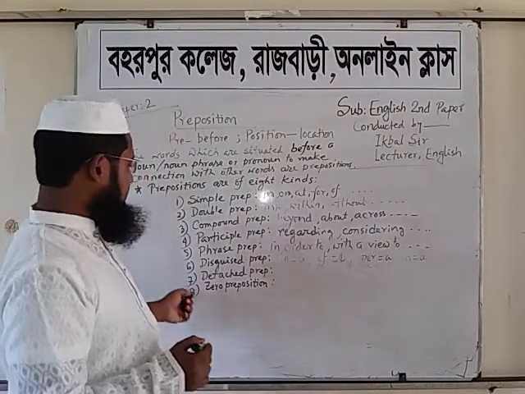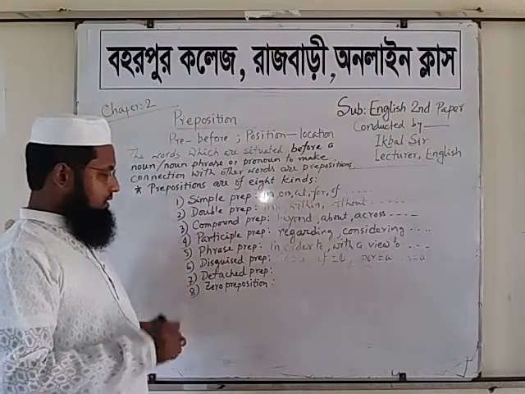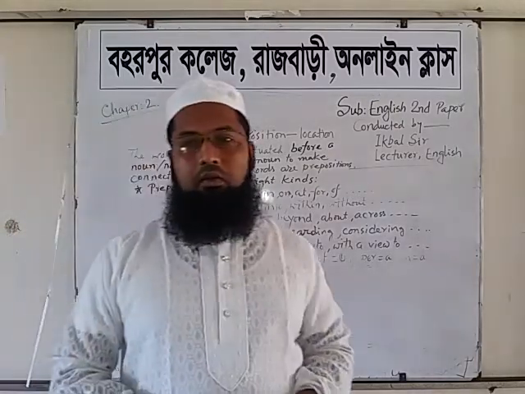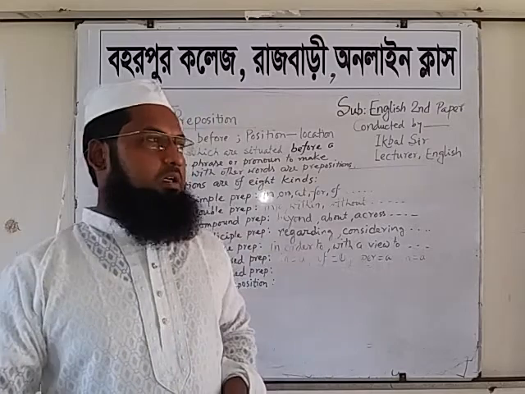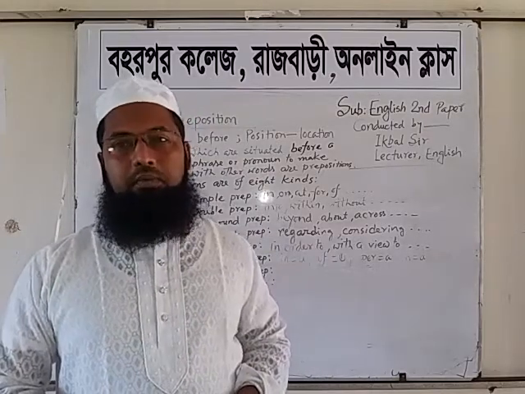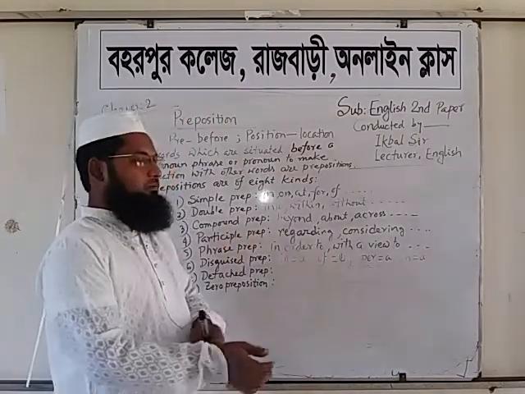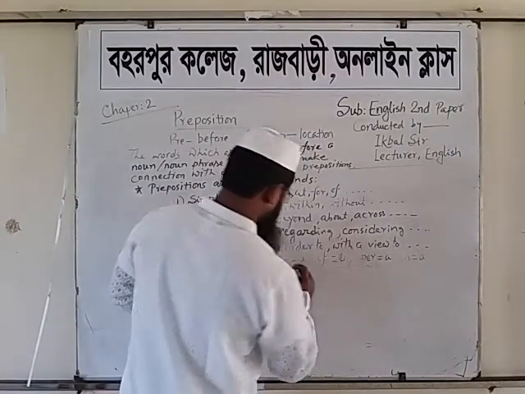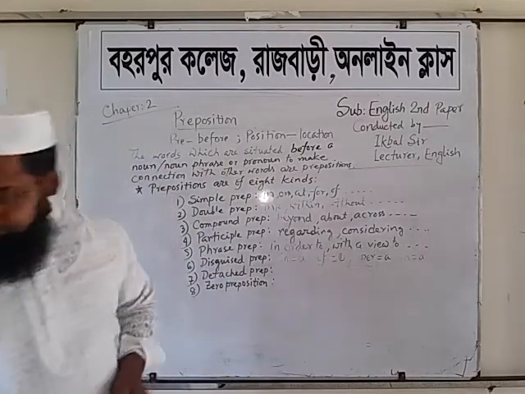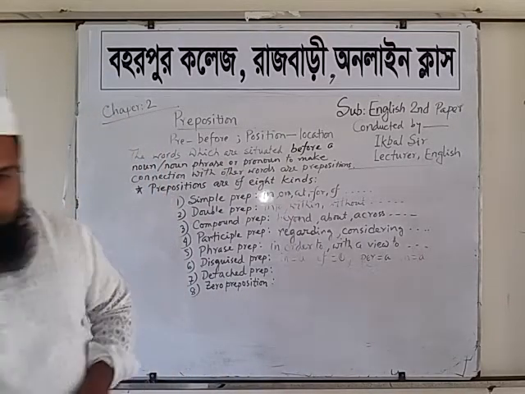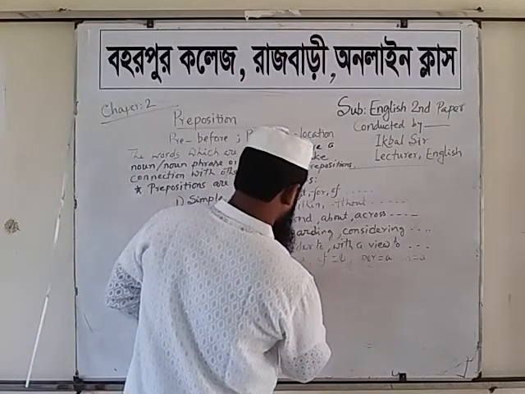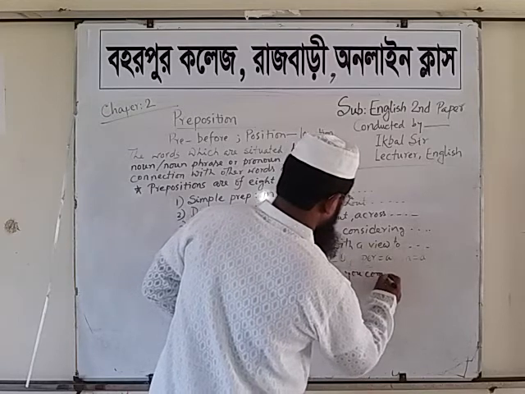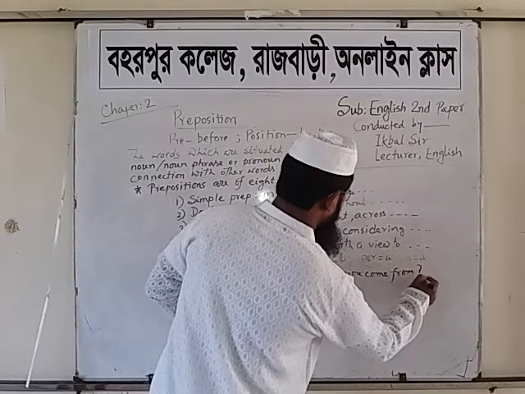Okay, dear students. Now, number 7, detached preposition. Sometimes a preposition has one meaning in one position but is situated in another position. That is called detached preposition. For example, we can write, where have you come from?